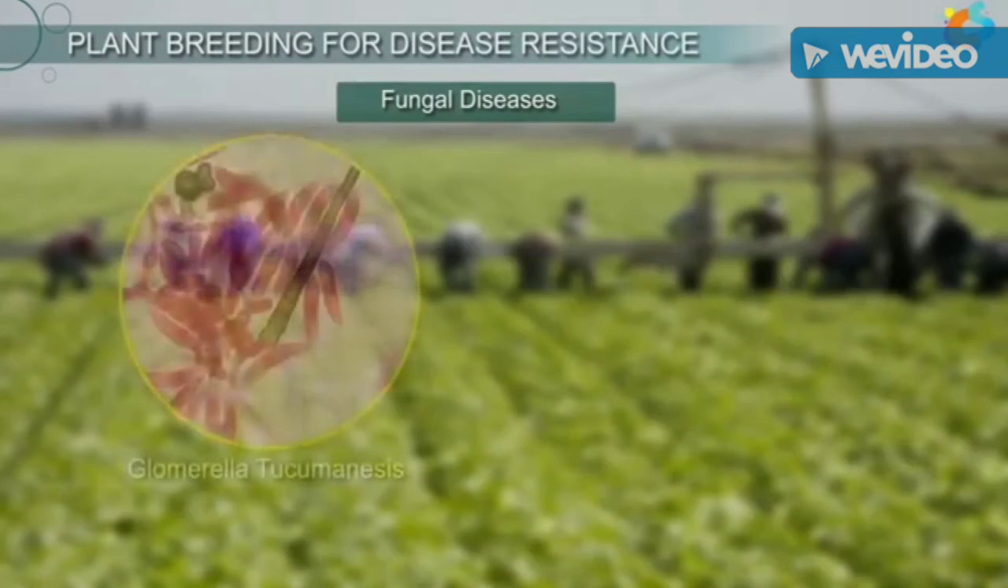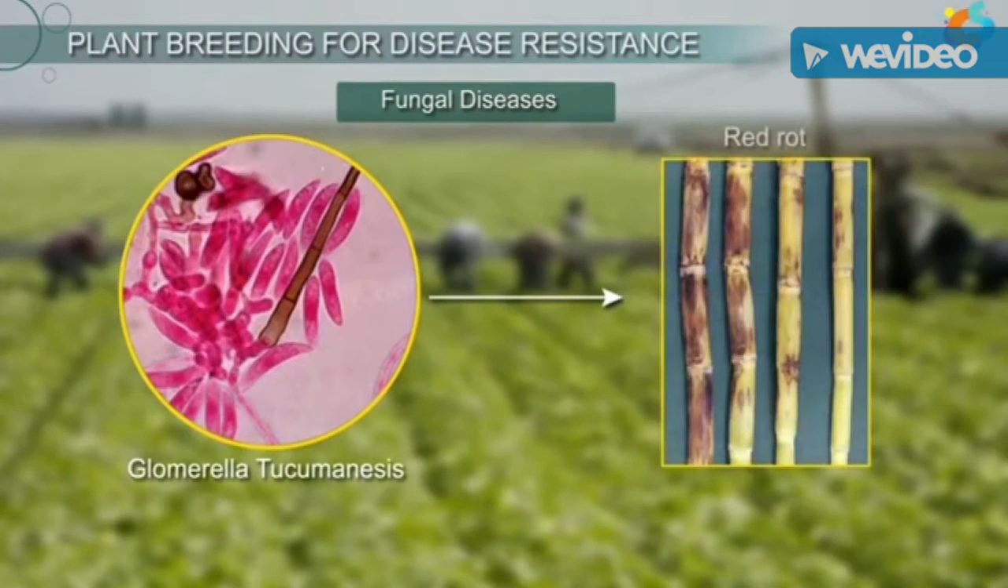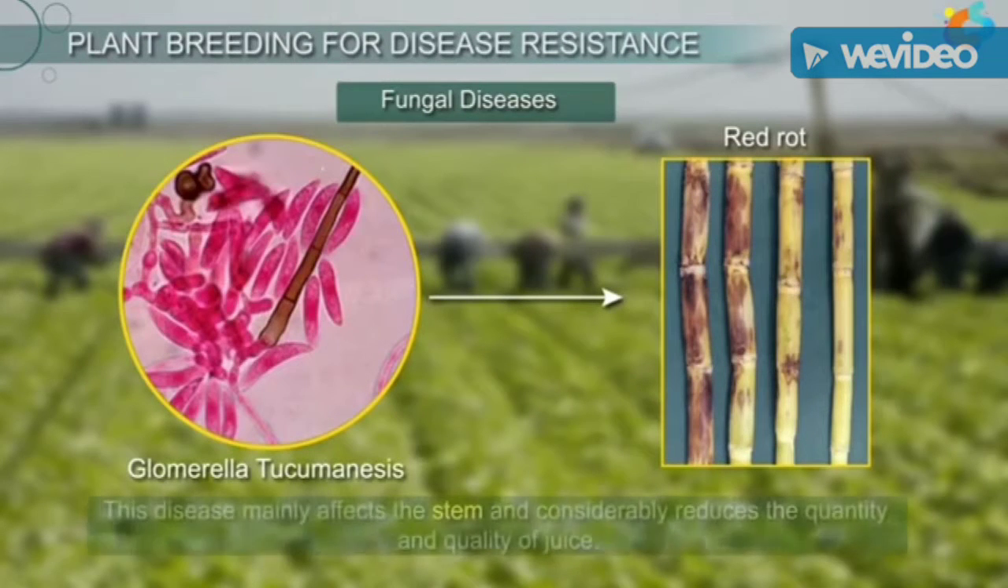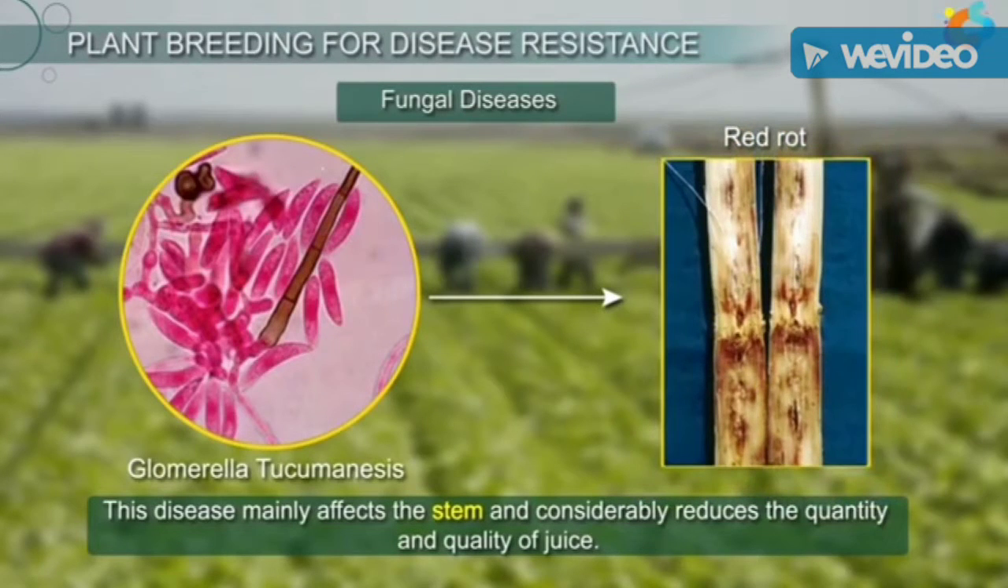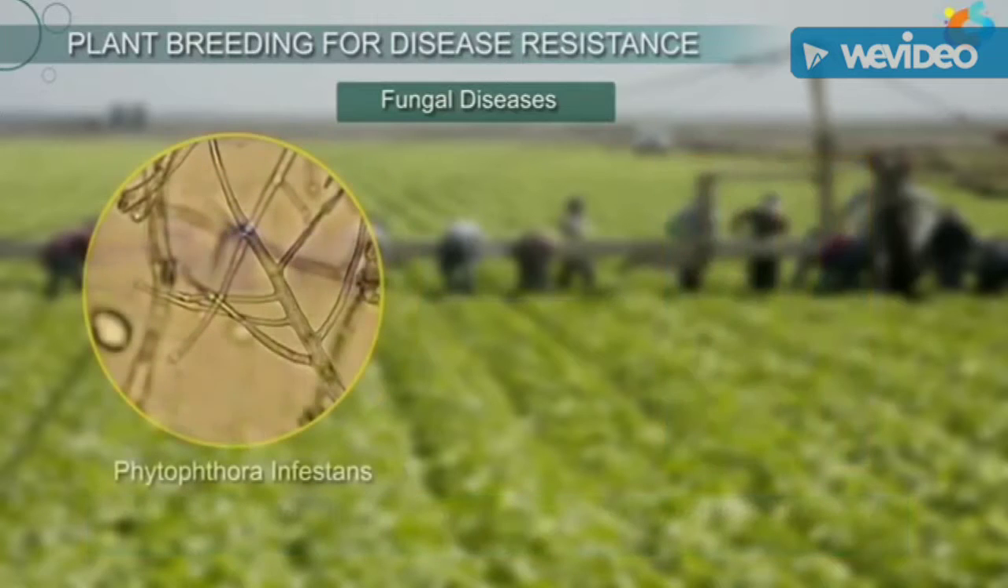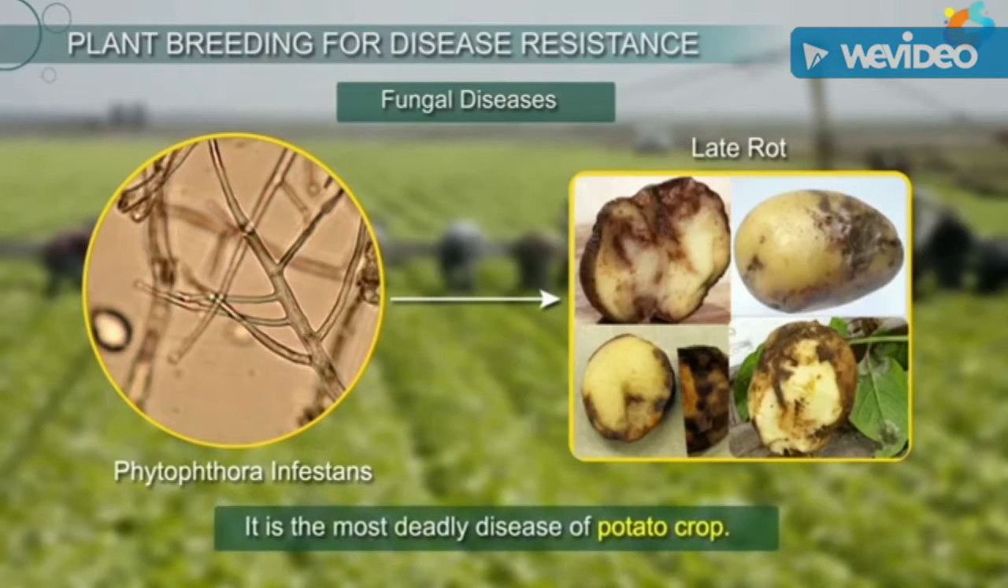Another fungus called Glomerella tucumanensis causes a disease called red rot in sugarcane. This disease mainly affects the stem and considerably reduces the quantity and quality of juice. Another fungus called Phytophthora infestans causes a disease in potato called late blight. It is the most deadly disease of the potato crop.